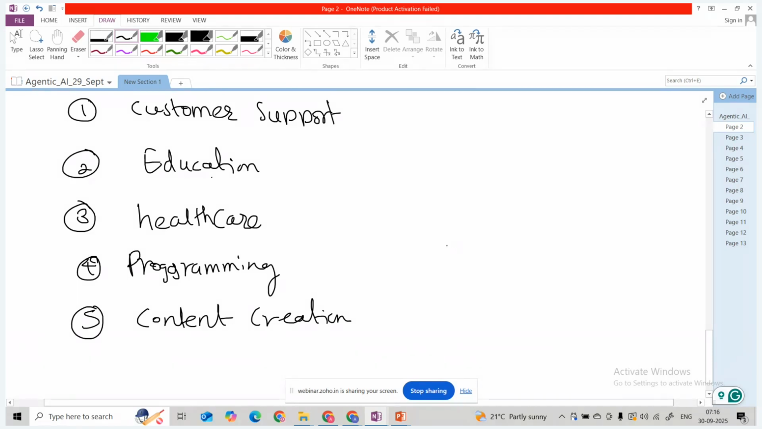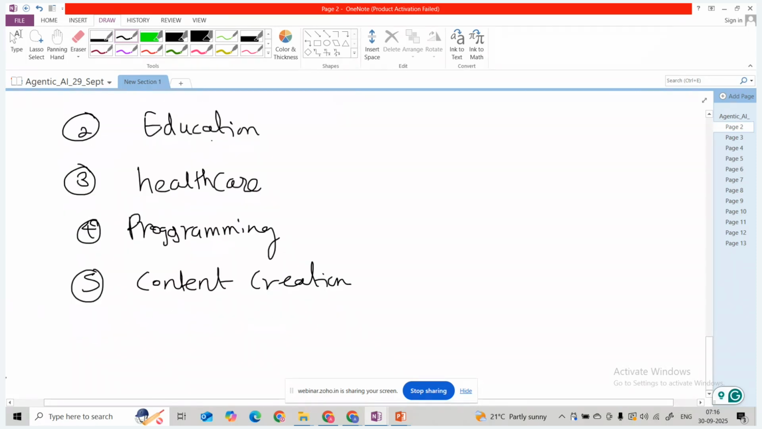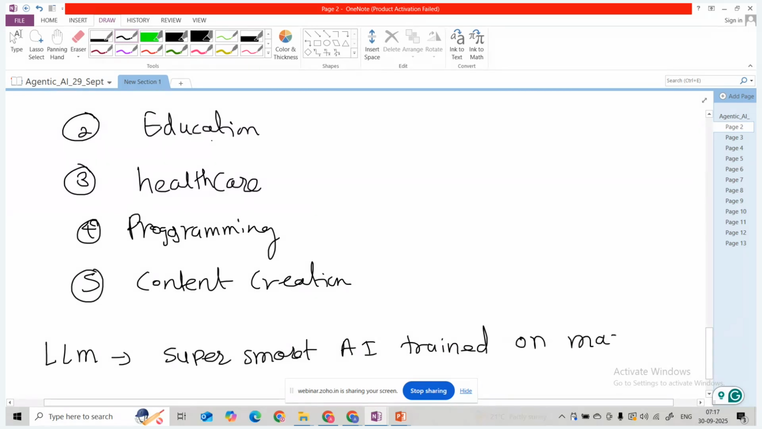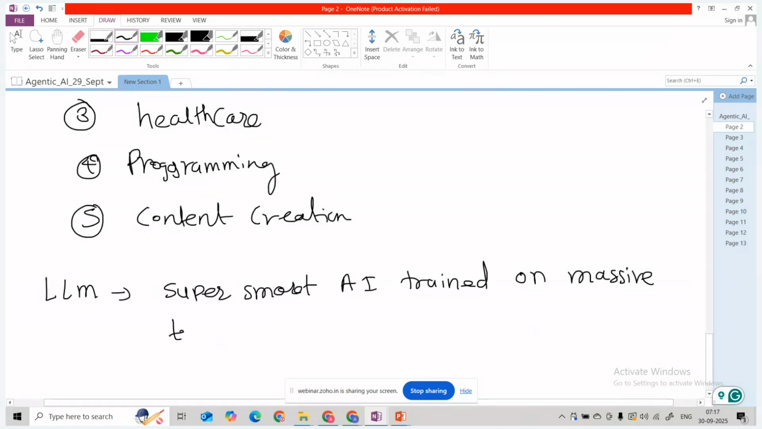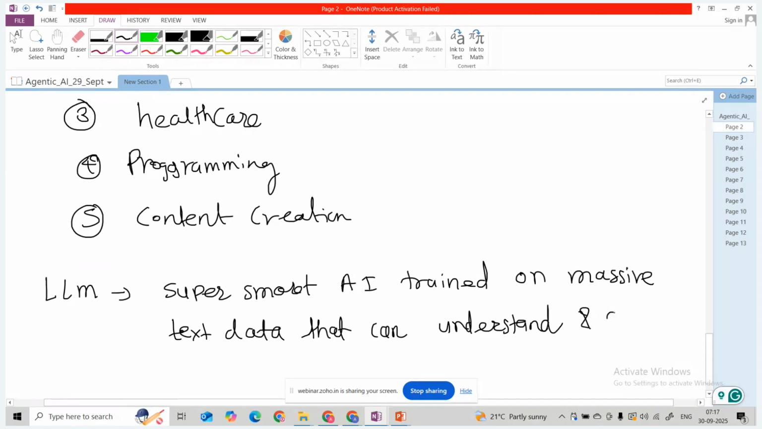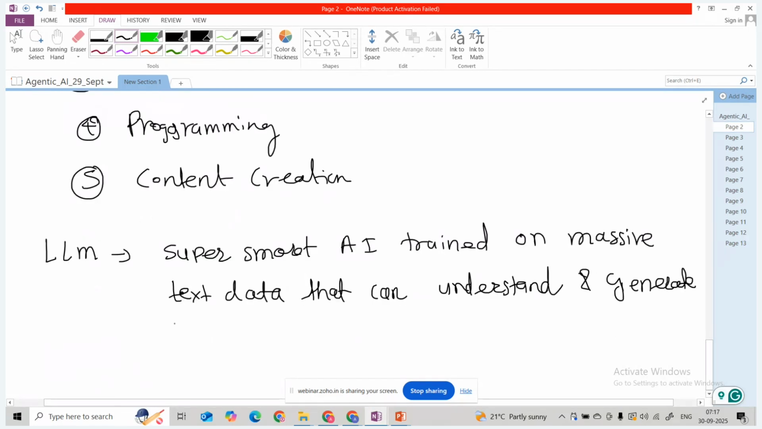So I can write: a large language model, LLM, is like a super smart AI trained on massive text data that can understand and generate human-like language.